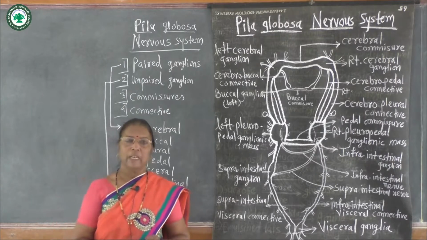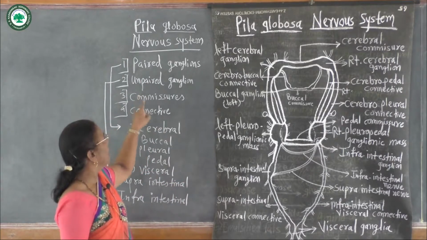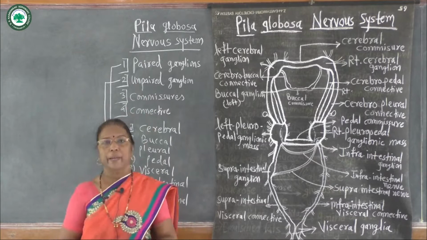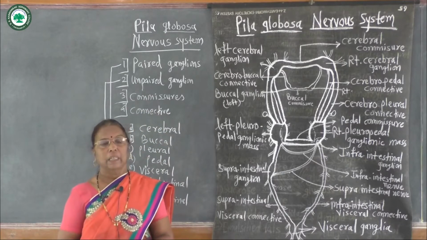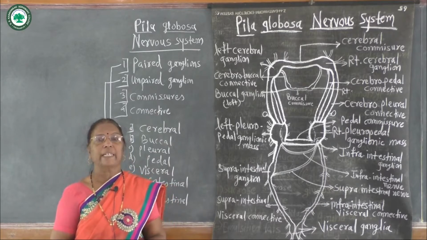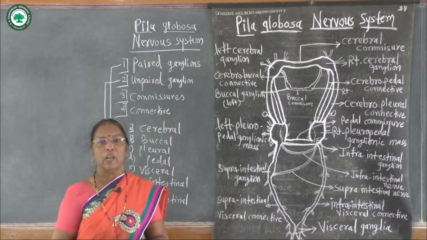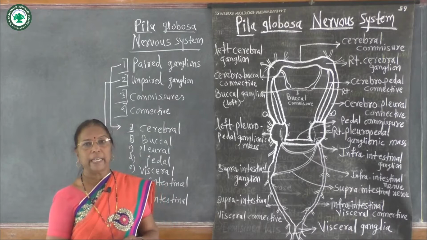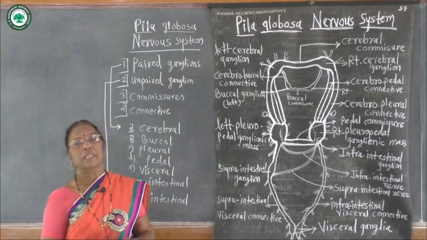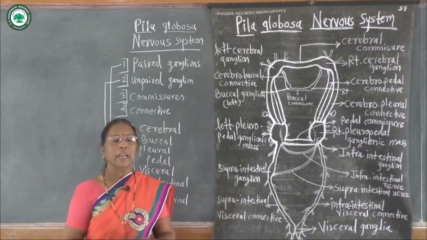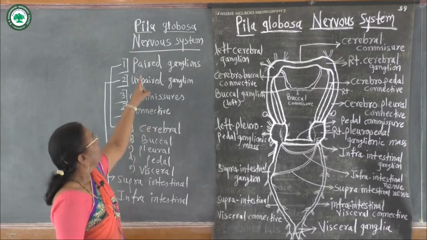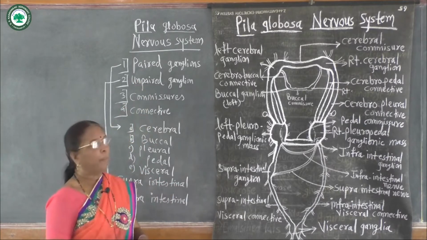First, we will see what is meant by commissure and what is meant by connective. Commissure means the nerve which connects the similar ganglions, and the connective is the nerve which connects different or dissimilar ganglions. First, we will see the paired ganglions in detail.